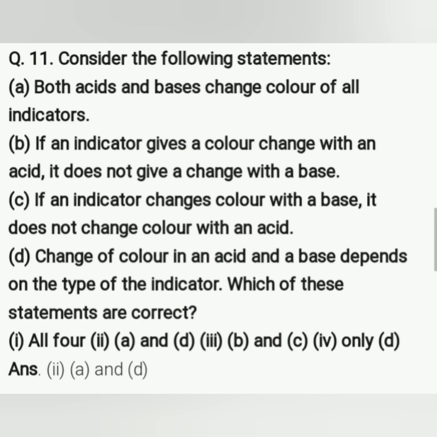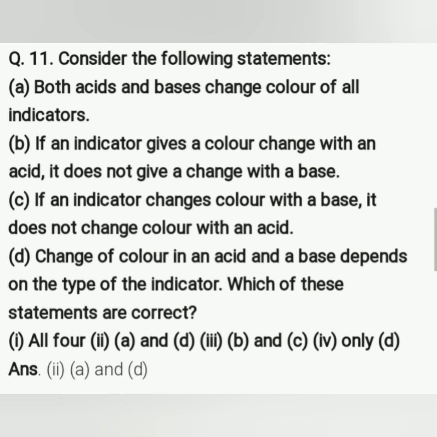Here four statements are given and we have to choose one answer. Okay, first one, both the acids and bases change the color of all the indicators. Yes, acids and bases change the color of indicators, so the first statement is true. So we don't have to write whether it's true or not, we just have to choose from the following options.